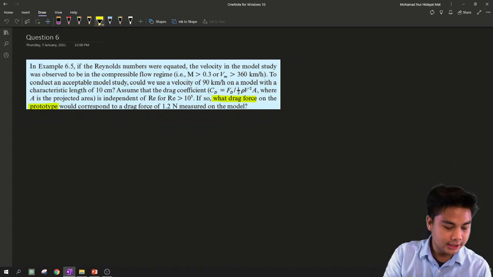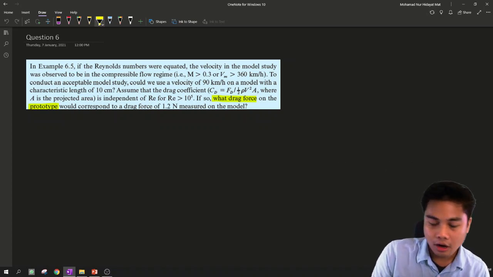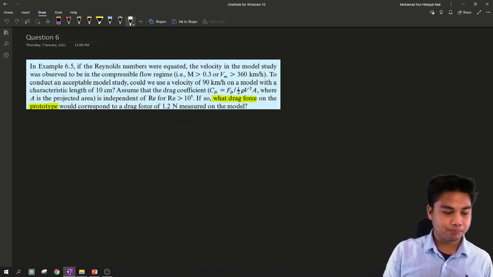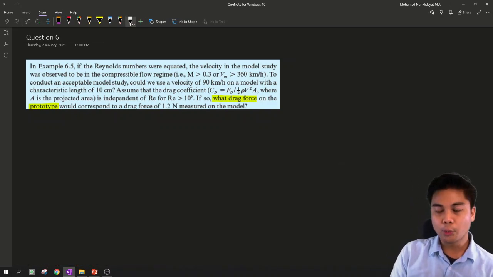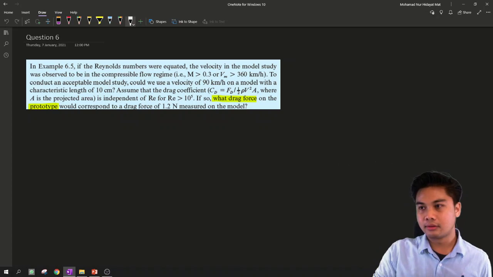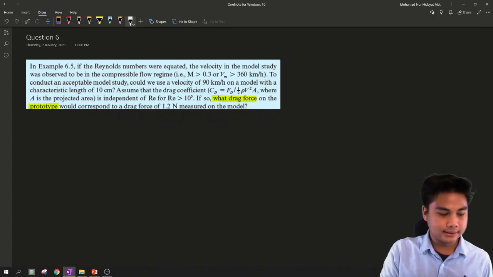So the first step, we need to investigate the flow regimes. From previously we discovered that this is step number 1.